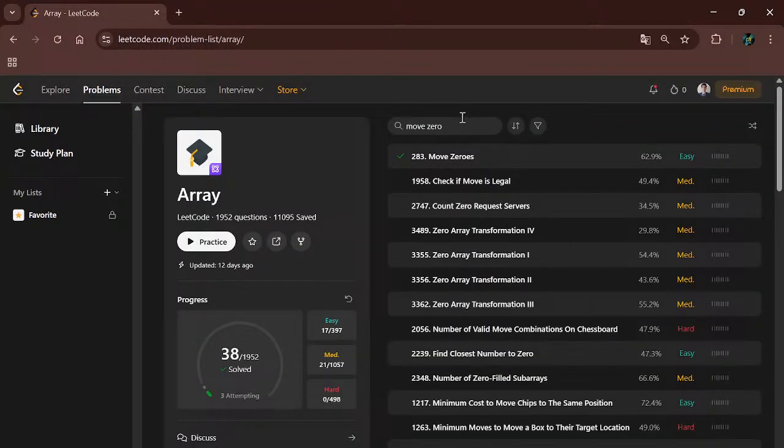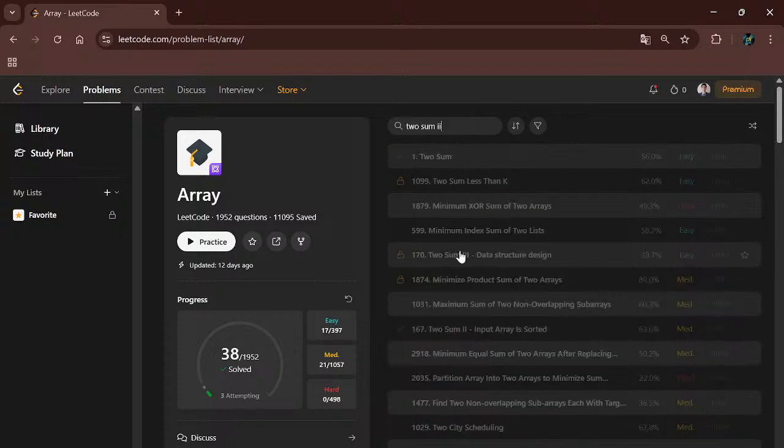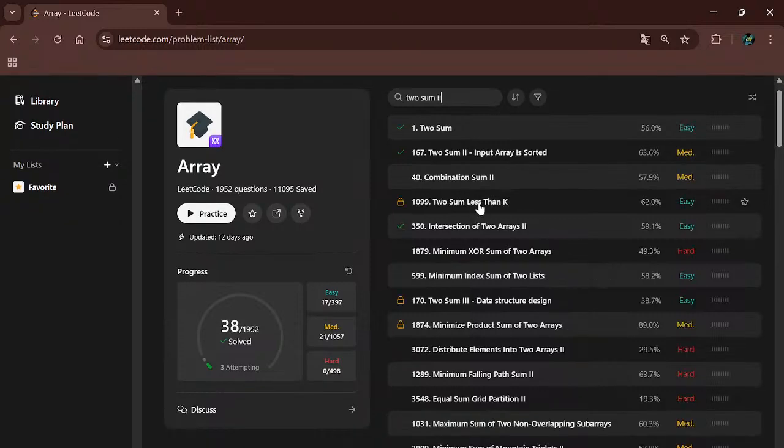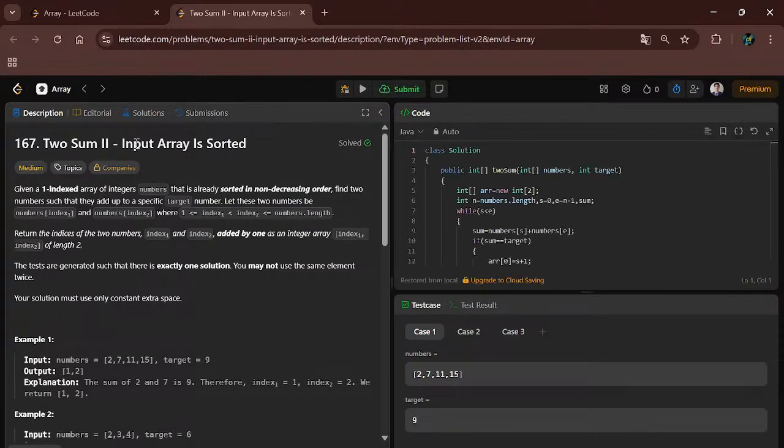I will take the Two Sum 2 problem. Here is the Two Sum 2 problem. The input array is sorted. It is a medium level problem, but it is important.